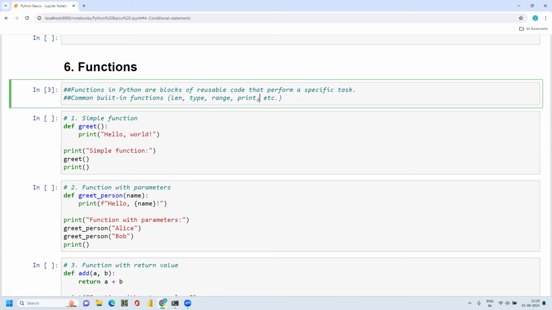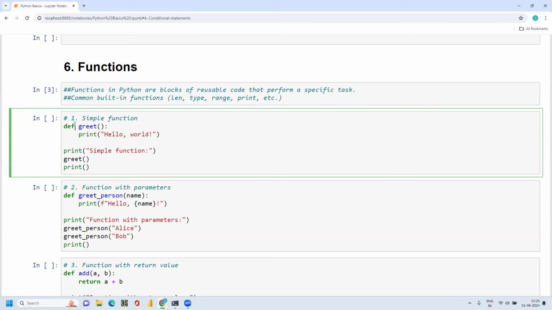Along with the inbuilt functions, we do have user-defined functions where we need to define those functions. A function always starts with the keyword def. So I'm defining a function like this and printing. Then I can call the function: defining the function and calling the function.